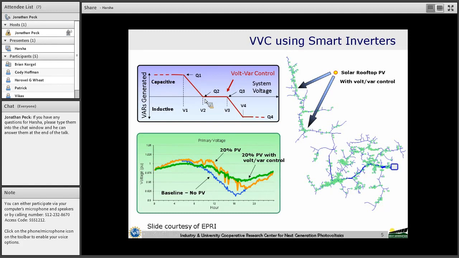On the other hand, when the voltage at the node gets reduced, the smart inverter injects capacitive reactive power, so that the node voltage gets boosted. So when we have this kind of volt-var control using smart inverters, we can find improvement in the voltages.